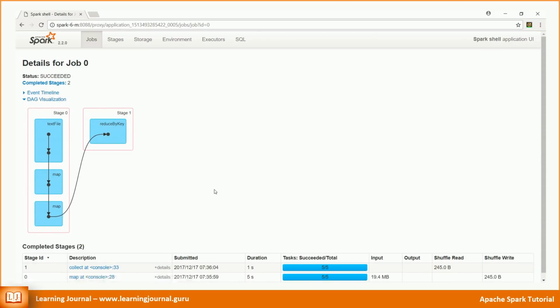The Spark DAG shows the whole process in a nice visualization. This one is the file load. This one is the first map operation. This one is the second map operation. Spark was able to complete all of these 3 activities in a single stage. But for the reduce by key function, it took a new stage. The question is why? Let's make a logical diagram to understand this.